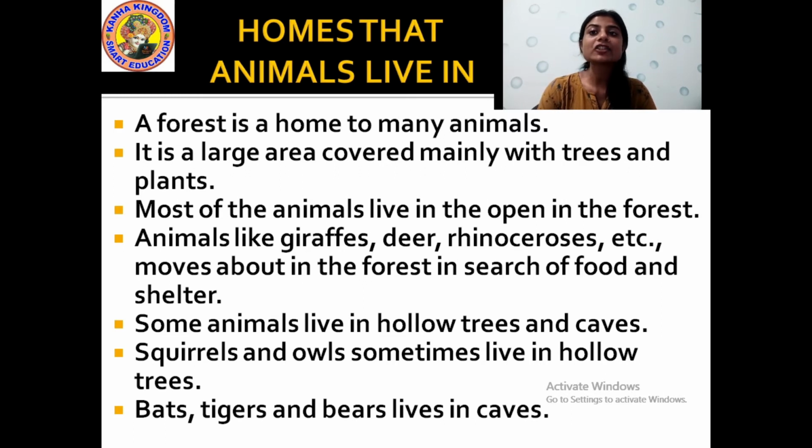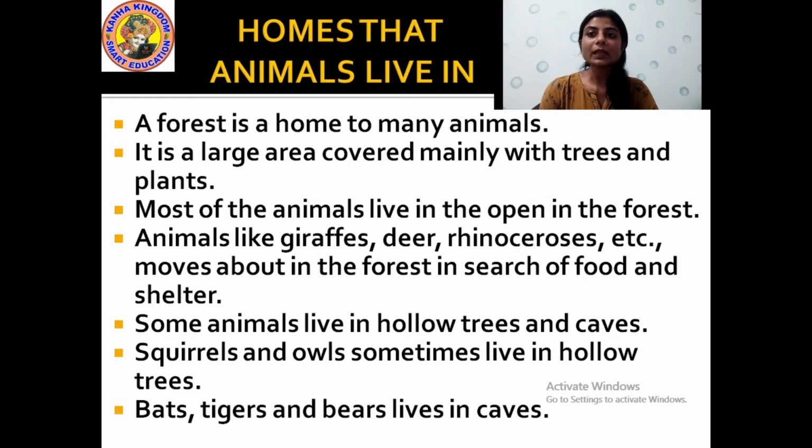Okay? And shelter. They also keep on searching for a place to live from one place to another. They keep on roaming in the forest to search for food and shelter. Shelter means a home, so that they can take rest or they can live.